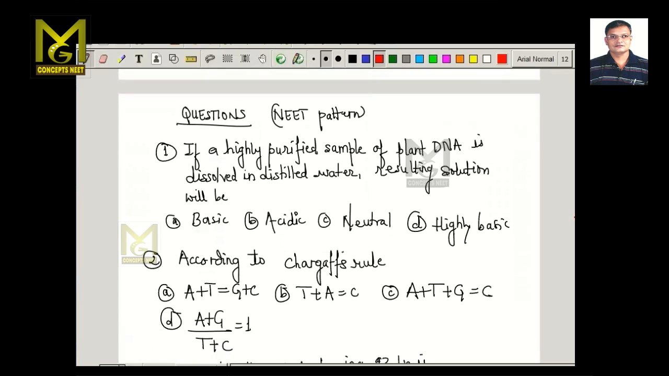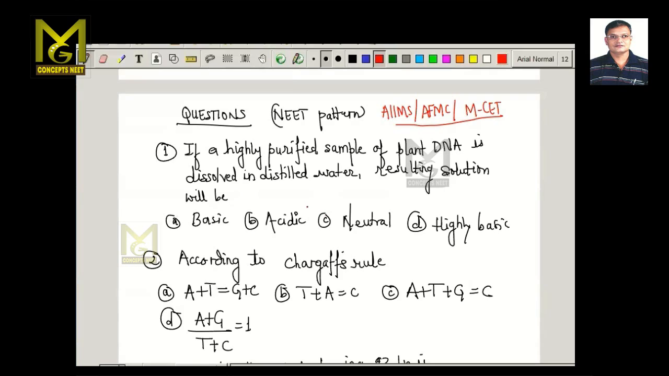If we look at some of the questions associated with this concept as they appeared in NEET, or previously were asked in AIIMS or AFMC exams, or several medical CET exams which were conducted previously. So these are some of the questions which have been asked in previous exams. If we look at the first question: if a highly purified sample of plant DNA is dissolved in distilled water, the resulting solution will be.